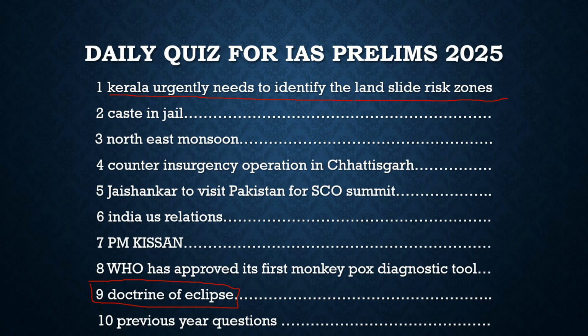Then another article which was in the news is the caste system in jails. First we should know about prisons, under which list they come. They come under the state list, so it is the mandate of the states to manage these prisons. In the prisons there is a very disrespectful thing happening. We had seen a caste hierarchy there. When any person is jailed, they don't sit still. They have to do some work. Either they go for cooking, cleaning, dusting, or whatever other works they have to do.